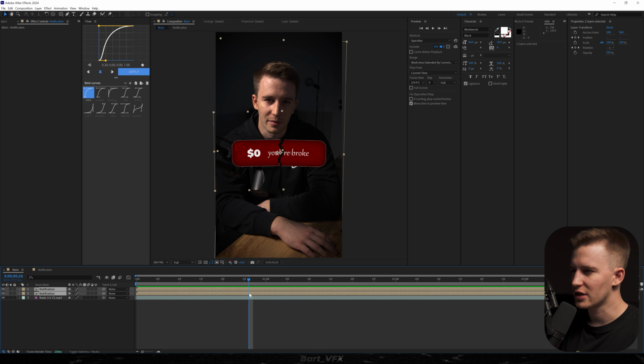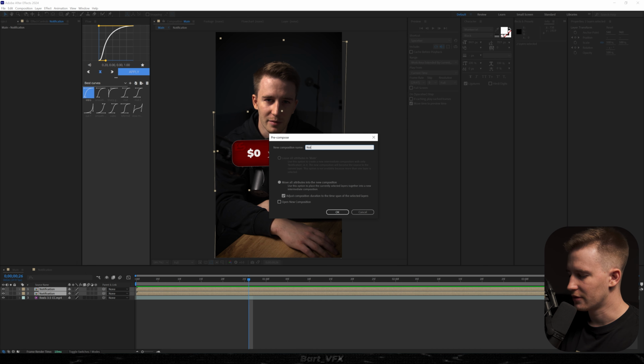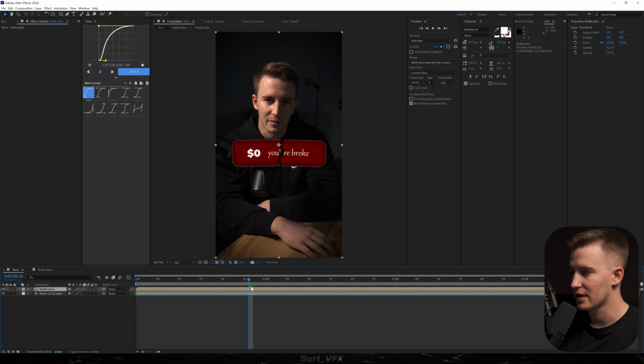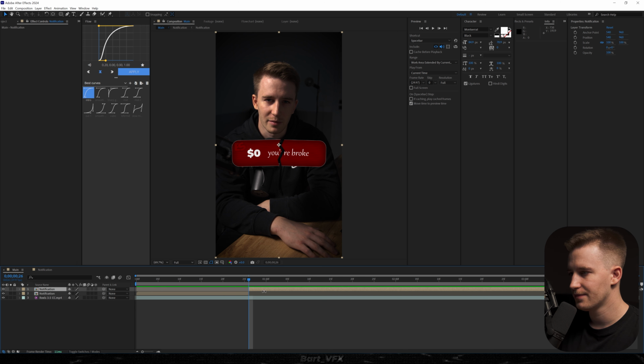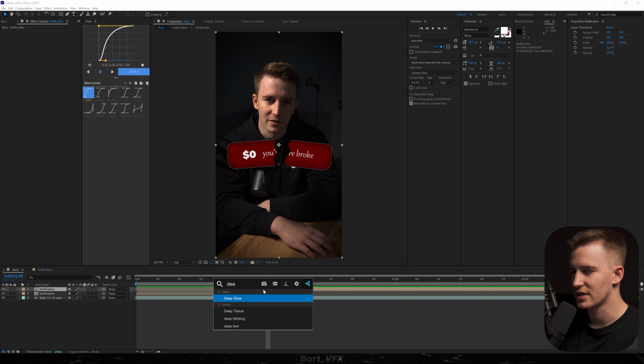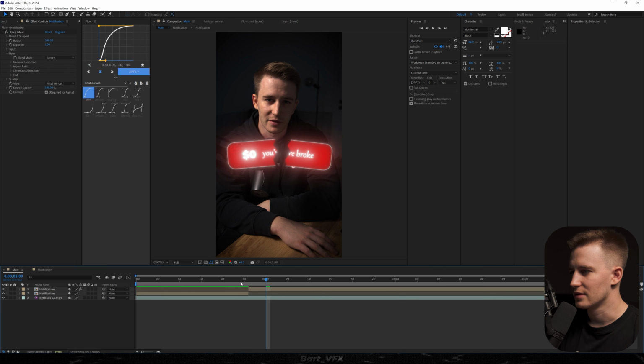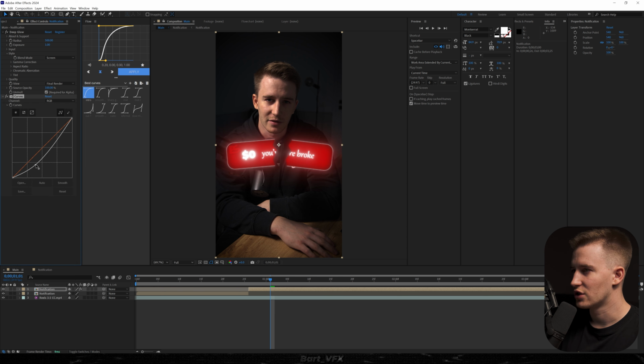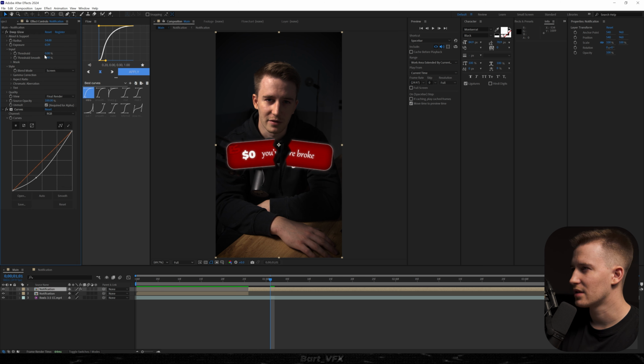You know what? I feel like we could actually pre-compose these layers, call it notification again. And then I'm gonna cut it here by hitting Ctrl-Shift-D. And then to this, I would like to add deep glow. So it's kind of lighting up when it's breaking apart. Okay, let's see. But we also need to add curves, increase the shadows, and we're gonna definitely decrease the exposure. Like that, and then the radius is too much. I'm gonna go to input, and maybe playing around with the threshold could be a good idea. Let's see.